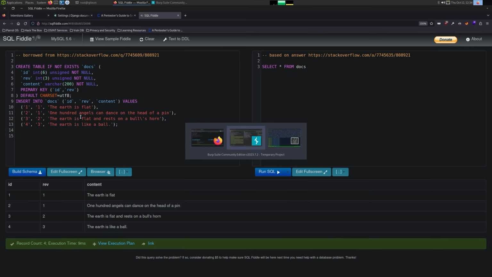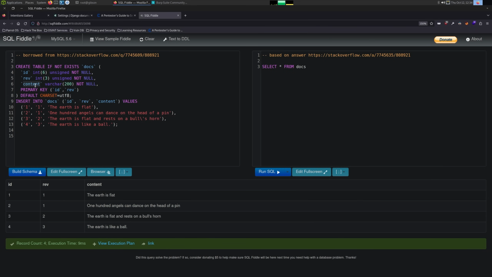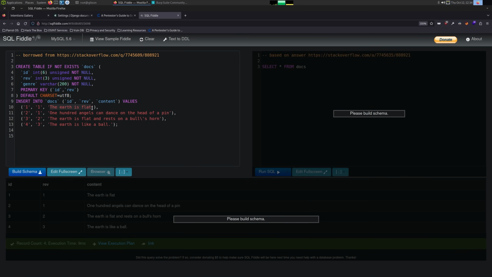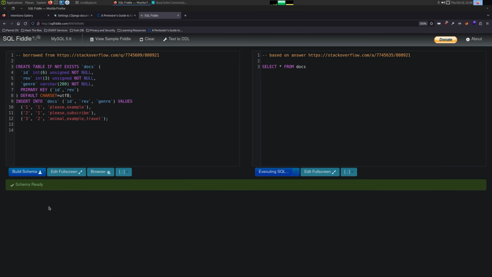So let's make this database a little bit more like what a target is with genres. So I'm just going to change content to genre, and then we can put some examples. So like, please, example, we'll do, please subscribe, animal, example, travel, and I'll get rid of the fourth one. Okay. Unknown field content. So we need to copy that there. There we go. Now run. It should be executing.